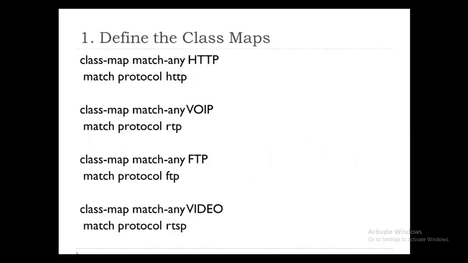See the example here. In the class map, we match the protocol HTTP. This can be any name. Nothing wrong in giving the protocol name itself, but give it in capitals so that those who do some verification will know what protocol you are trying to match. From the name itself, they will know.